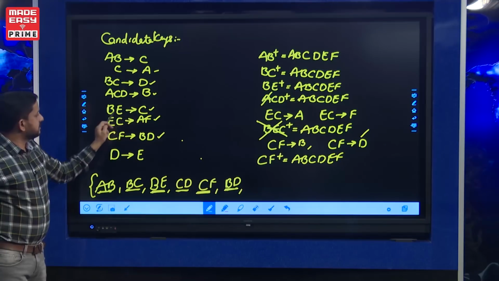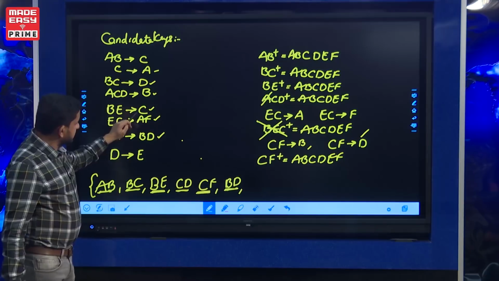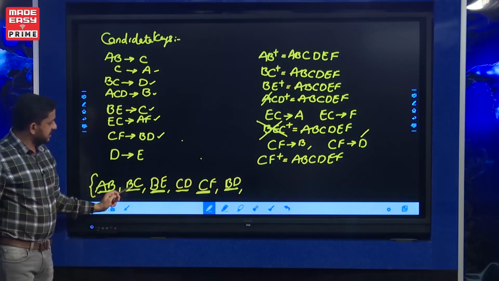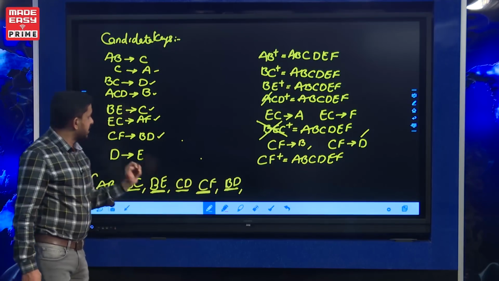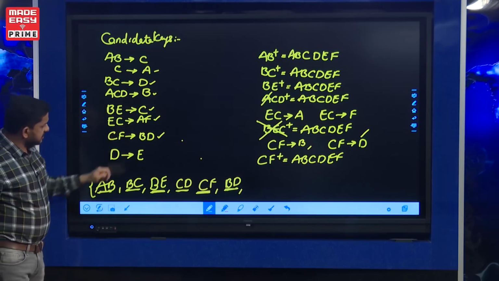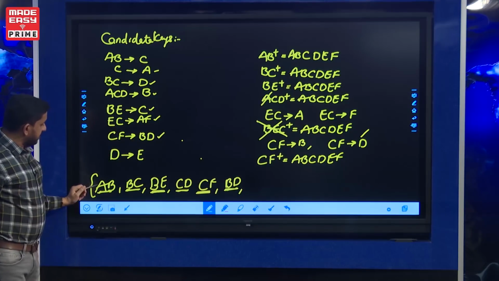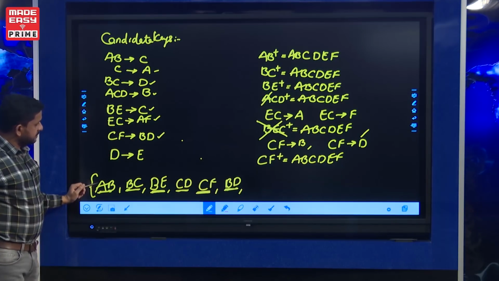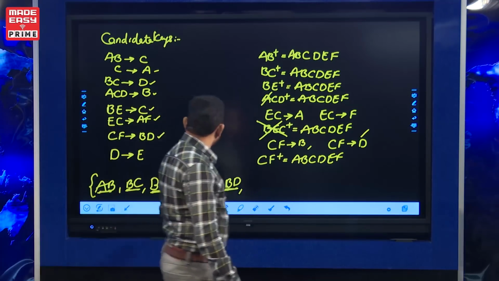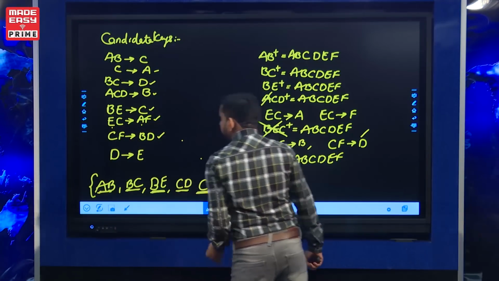Next, after that BE determines C. C is there in these 3 keys. So C can be replaced by BE. Here BE is already covered. Next AF. AF is not in any single key. A can be replaced by EC. If A is replaced by EC, it becomes BEC.